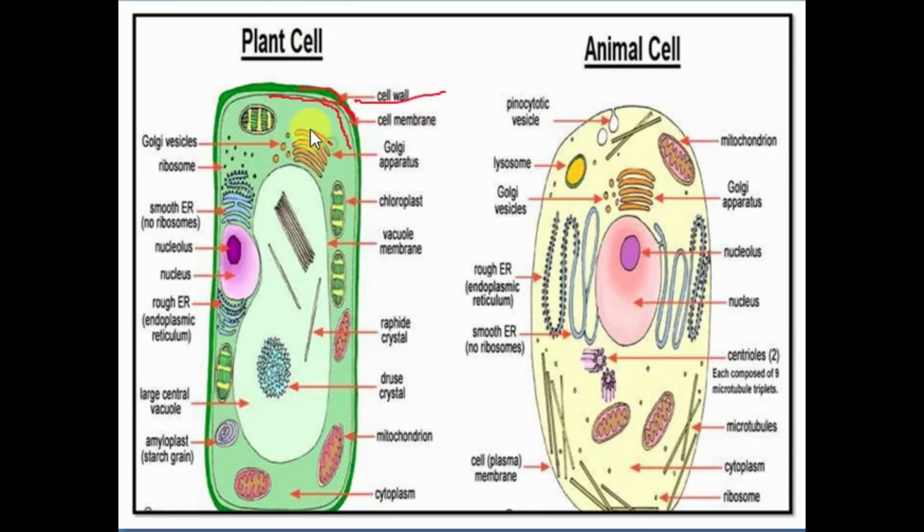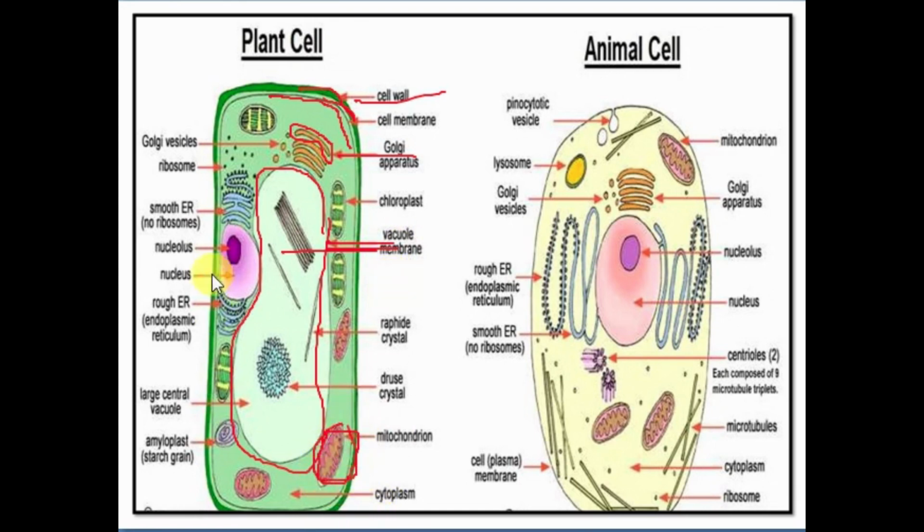And this structure is the Golgi apparatus. Then we have the vacuole membrane. You can see here that it has acquired so much space. In the center we have so much empty space, and that is the vacuole, and this is the vacuole membrane. Then we have mitochondria.